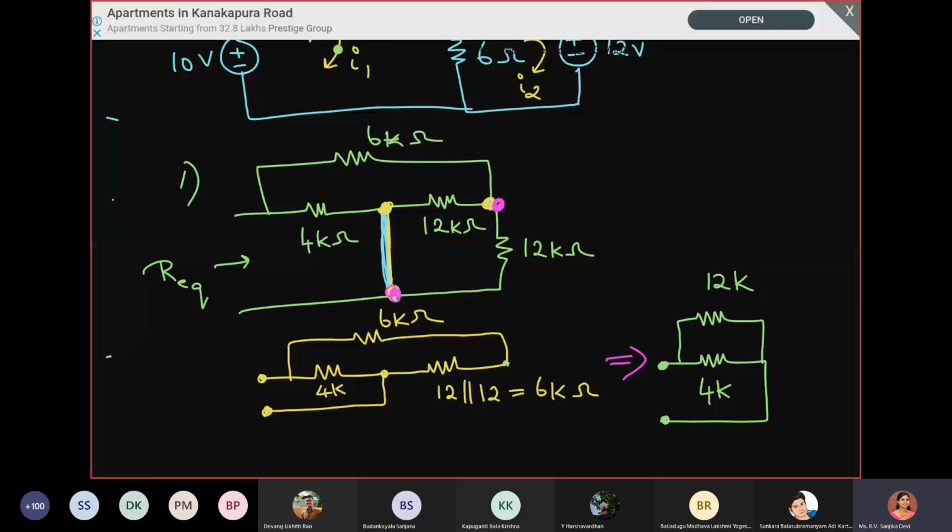So 6K and 6K are in series, and you can add them together, that becomes 12K. So now 12K and 4K are parallel to each other. If you simplify, 3. 3 you will get, ma'am. Yeah, 3K. That is given in the answer key also, right? R equivalent is 3K.